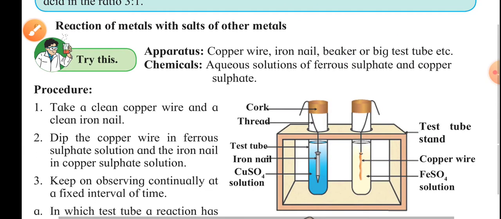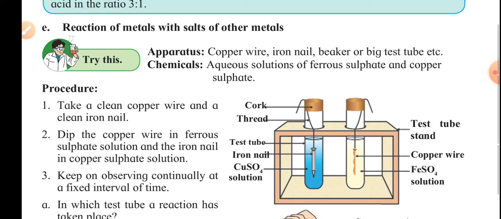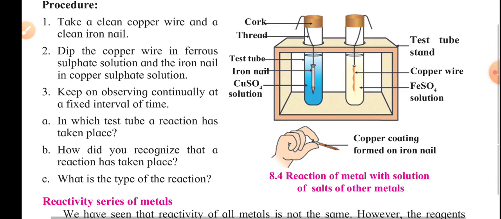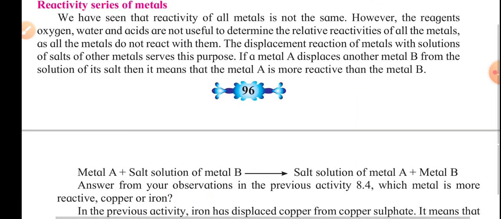Further is the reaction of a metal with a salt of another metal. Now in this particular section, when we talk about the reaction of a metal with a salt of another metal, the highly reactive metals replace the less reactive metal. It's a simple concept: the more reactive metal replaces the less reactive metal. To understand this, we have the reactivity series of metals.